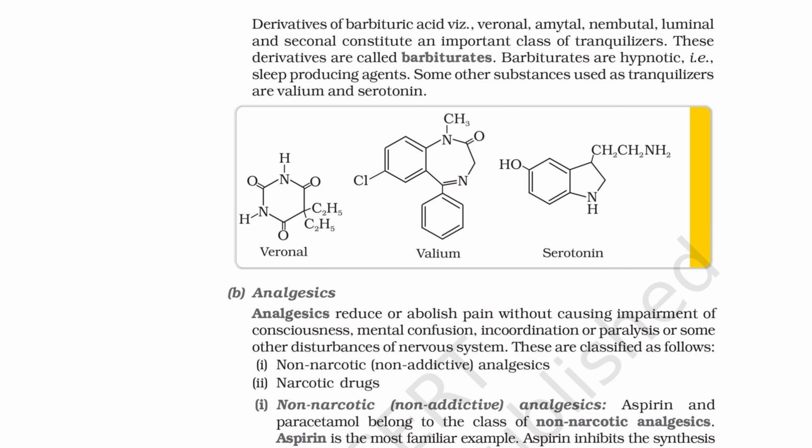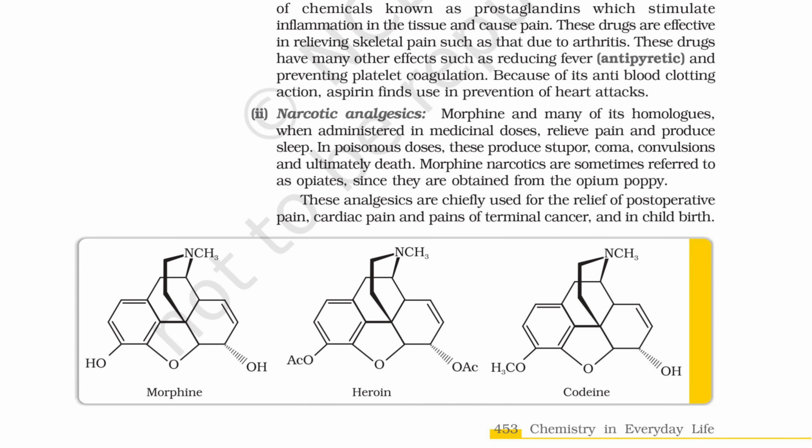1. Non-narcotic, non-addictive analgesics. Aspirin and paracetamol belong to the class of non-narcotic analgesics. Aspirin is the most familiar example. Aspirin inhibits the synthesis of chemicals known as prostaglandins, which stimulate inflammation in the tissue and cause pain. These drugs are effective in relieving skeletal pain such as that due to arthritis. These drugs have many other effects such as reducing fever (antipyretic) and preventing platelet coagulation. Because of its anti-blood clotting action, aspirin finds use in prevention of heart attacks.